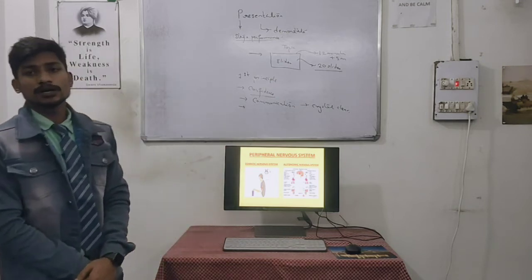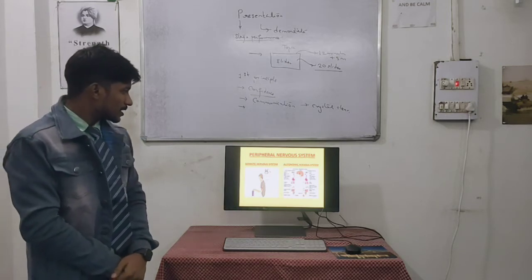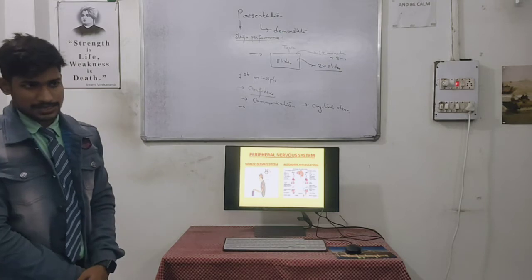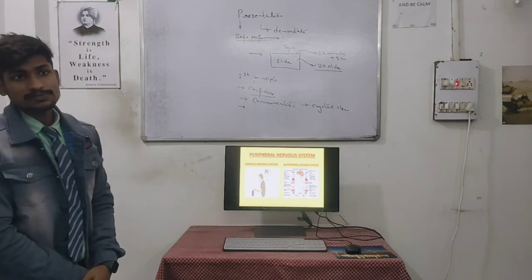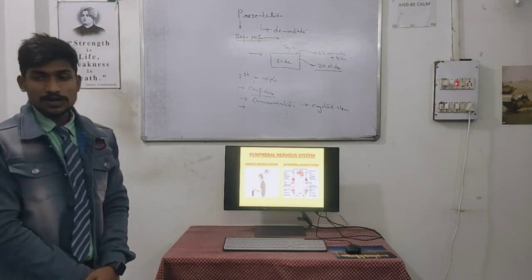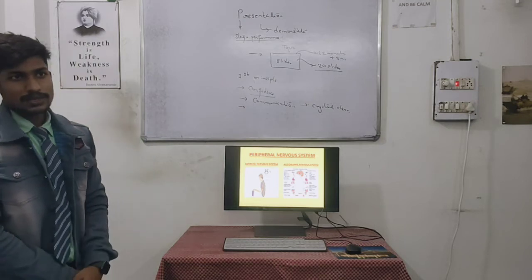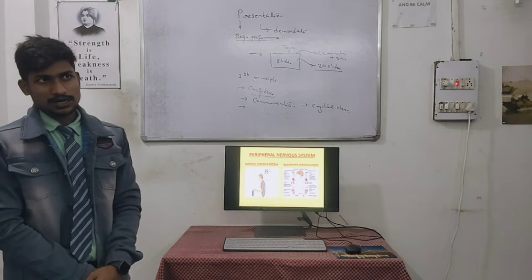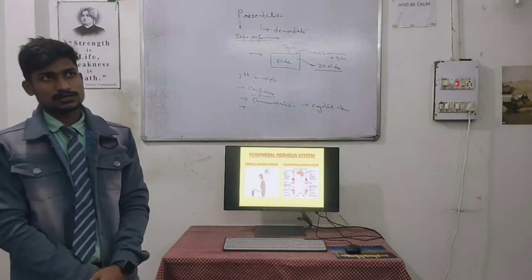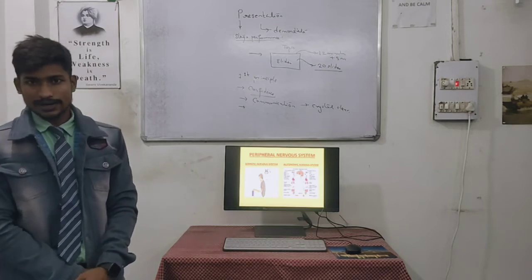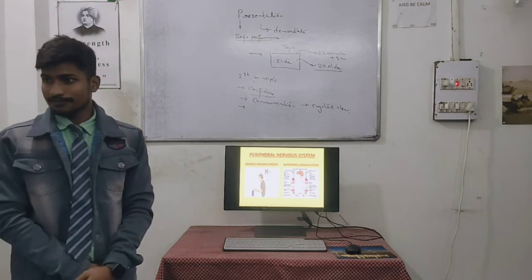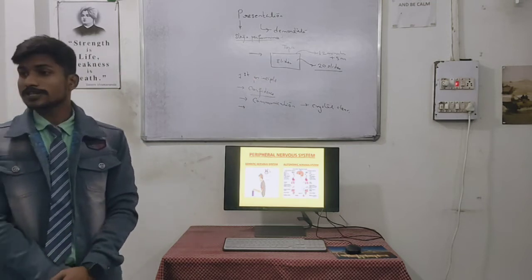Now in the human brain we have 12 pairs of cranial nerves, which are mainly responsible for controlling various body parts, such as the occipital, which is responsible for controlling the vision of the eyes.